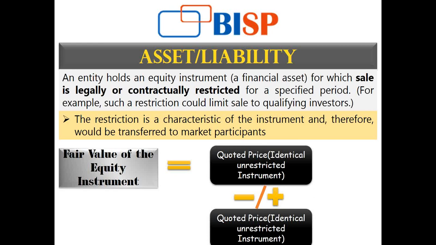That is the reason the characteristic of my asset or liability is very important, because those characteristics take the form of costs that can increase or decrease the price of my asset. Hence, in this matter, fair value of the equity instrument will be equal to whatever is the quoted price of any identical unrestricted instrument. I'll assume that this is the unrestricted instrument. Any identical unrestricted instrument price is, let's say, 100.